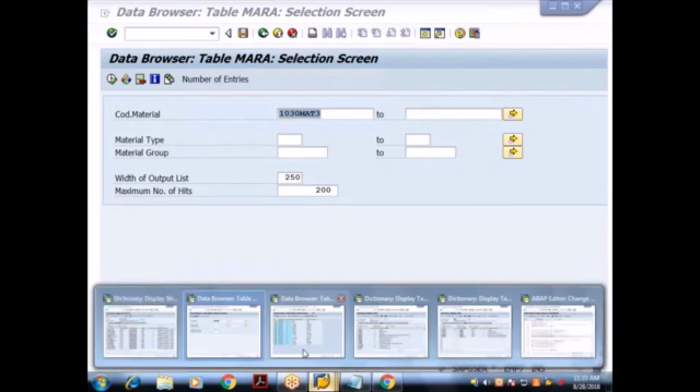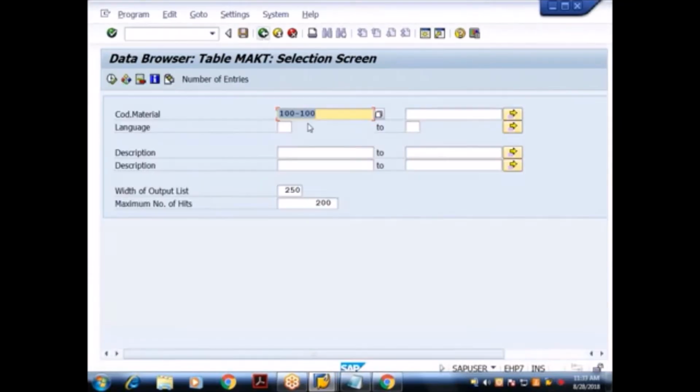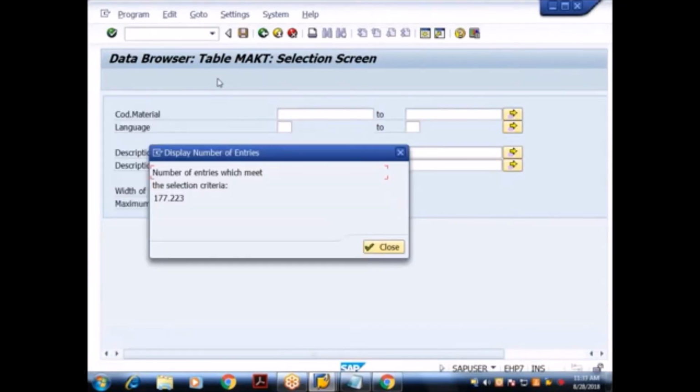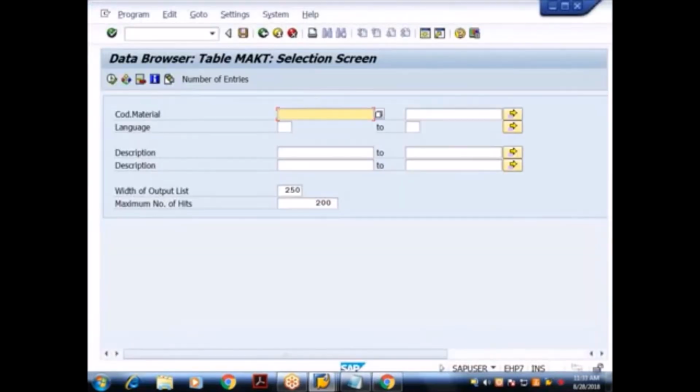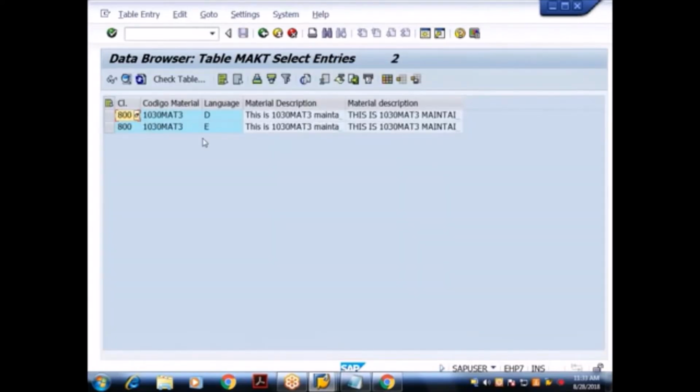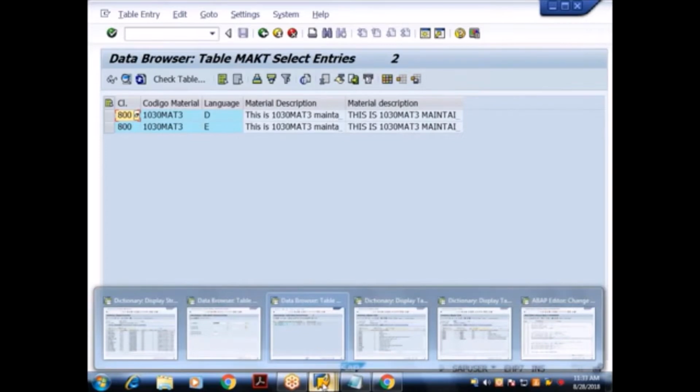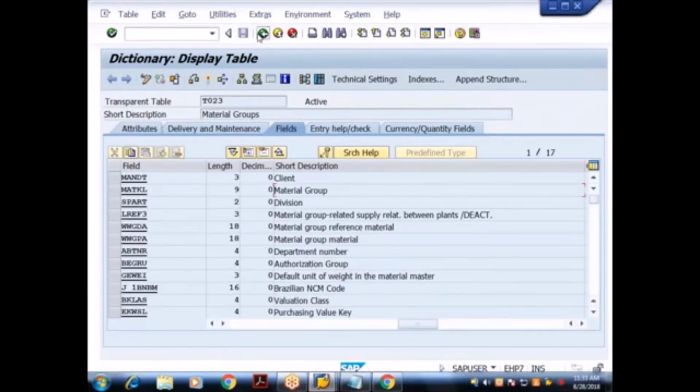What is the other table? MAKT. So this is my MAKT table. Number of entries are 223. Earlier was 221. Why 2? I maintained 2 descriptions. What is the material number? 1030 mat 3. And I execute. Yes. One is in German, another is what? English. Am I clear?